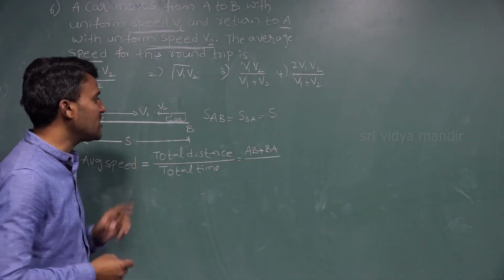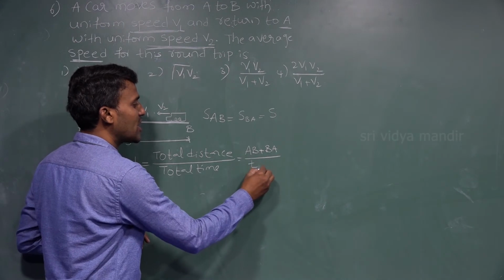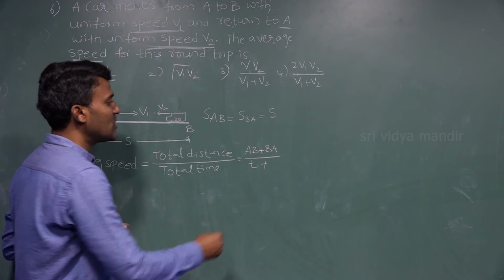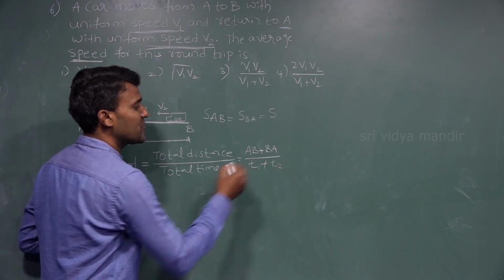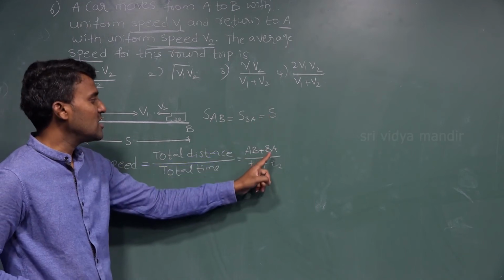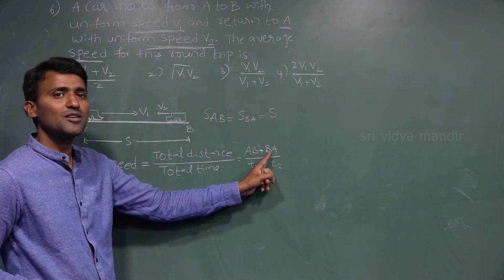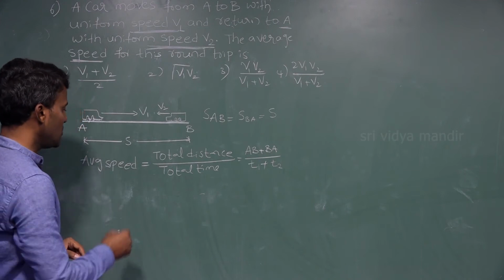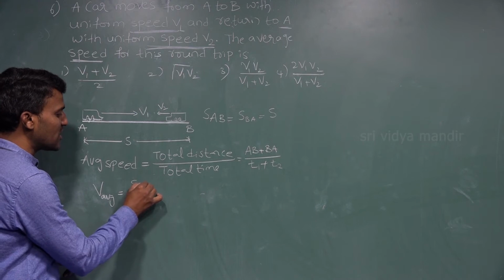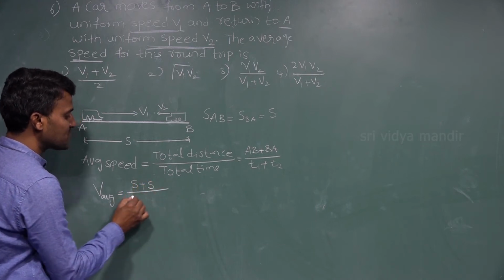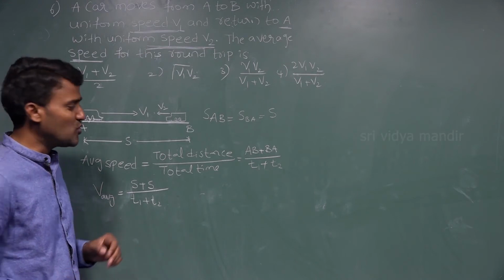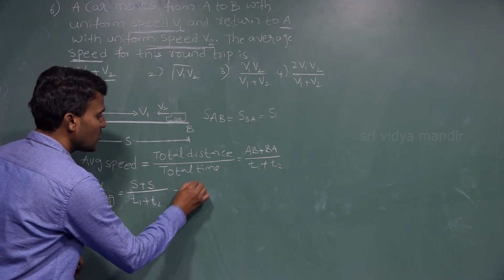For going from A to B, the time taken, I am writing, is the T1 time interval. For coming back from B to A, the time interval is nothing but T2 time, isn't it? Now AB is equal to S distance, and BA distance is nothing but S only. So average speed is equal to S plus S divided by T1 plus T2. And this is equation number 1.